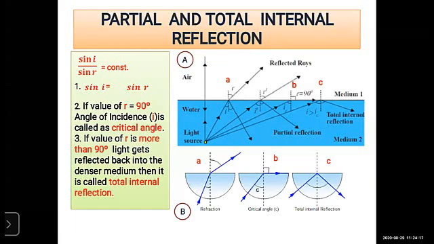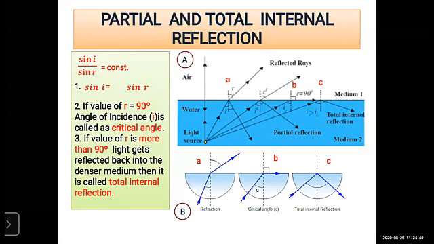So there is a reflection here. That reflection is called total internal reflection. Okay. So remember, the first point: if the value of r is 90 degrees, the angle of incidence is called the critical angle. Okay.